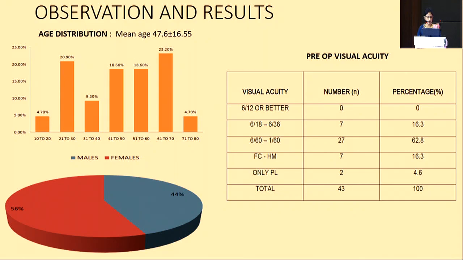The mean age was observed to be 47 plus or minus 16.5. The majority of the patients belonged to the age group of 61 to 70 years, followed by 21 to 30 years. In terms of preoperative visual acuity, most of the patients had visual acuity of 6/60 to 1/60. Females were more than males. Females were 56% and males were 44%.